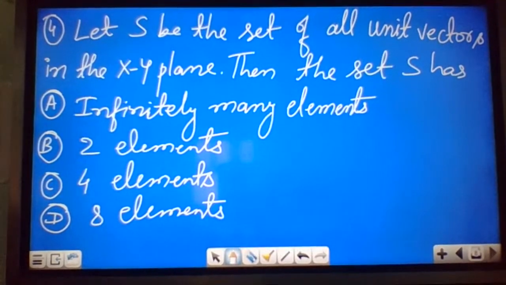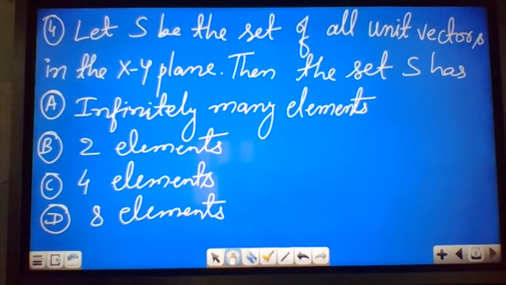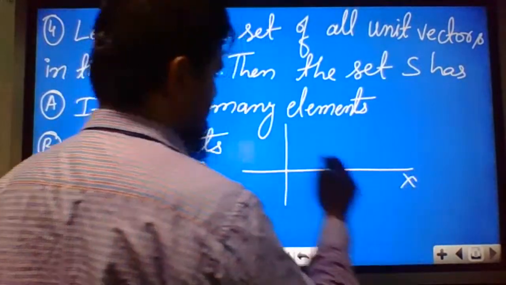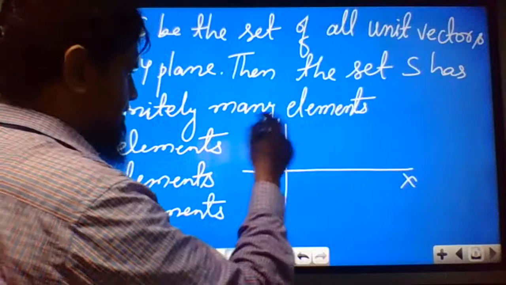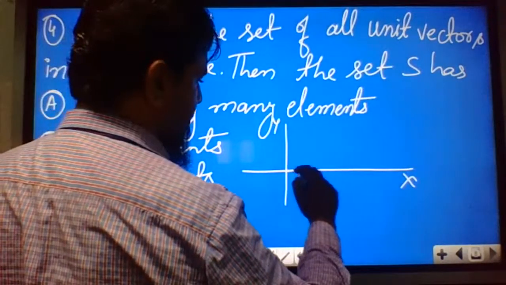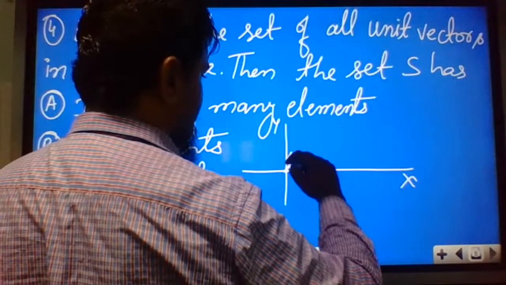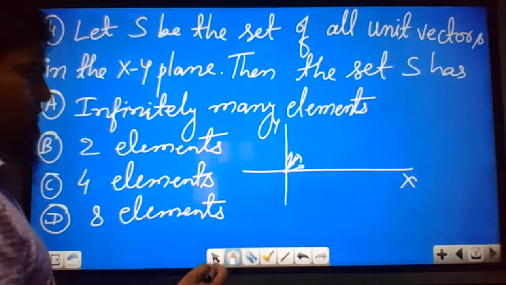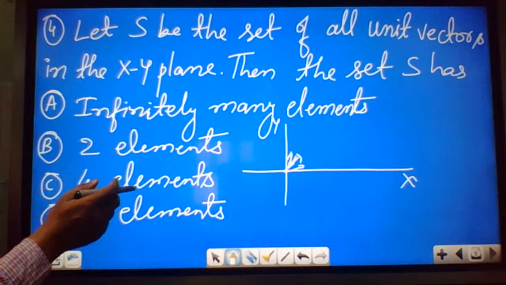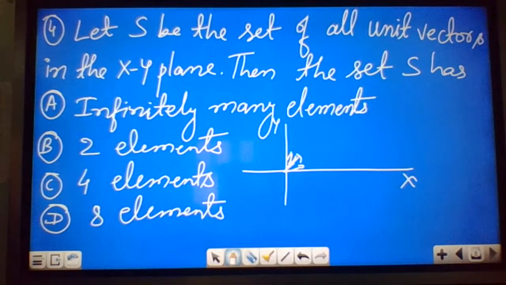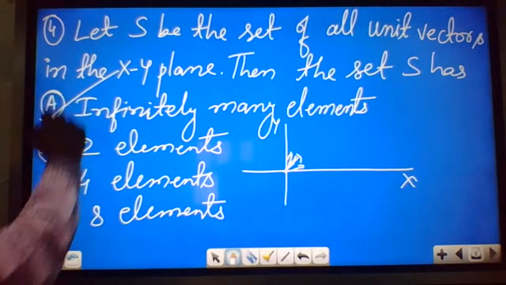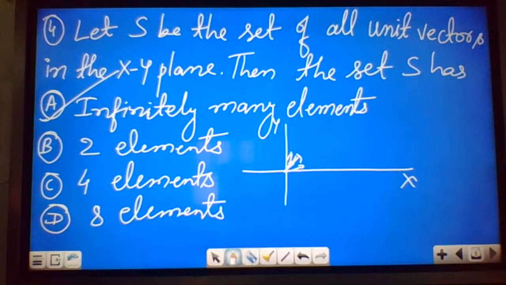S is the given set of all unit vectors in the xy plane. So we see that in the xy plane, the unit vectors will not depend on theta. We can have an infinite number of unit vectors because it does not depend on the theta angle. So option A will be correct: infinitely many elements.